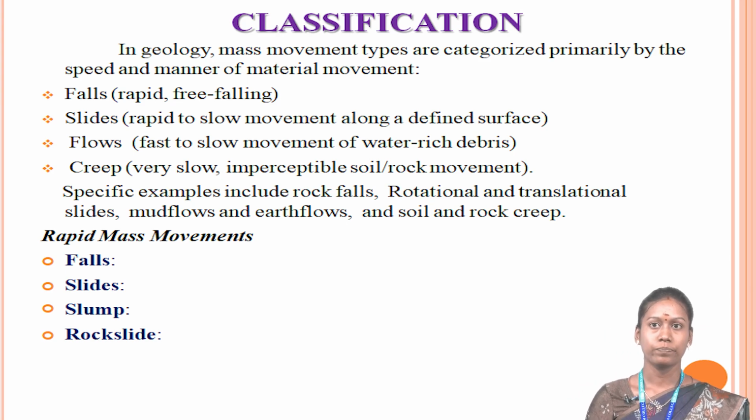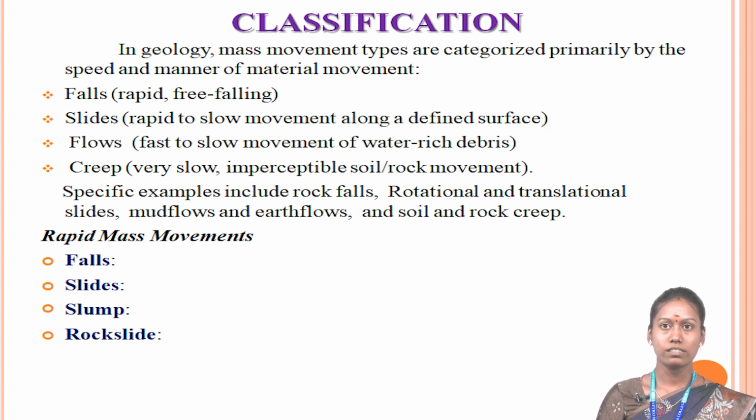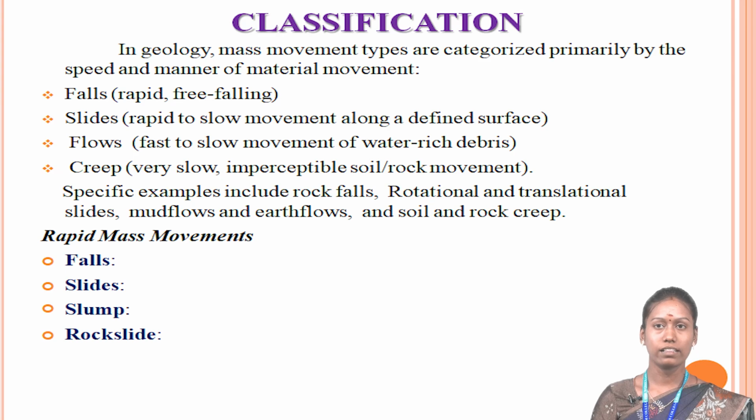Then the mass movement classification is based upon two types, one is rapid mass movement and another one is slow mass movement. Rapid mass movement includes falls, slides, slump and rock slide. Falls means the free falling movement of individual rock or whole debris fragments down a steep slope.